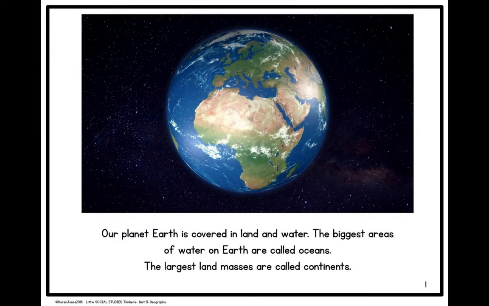Our planet is covered in land and water. The biggest areas of water on Earth are called oceans. The largest land masses are called continents.